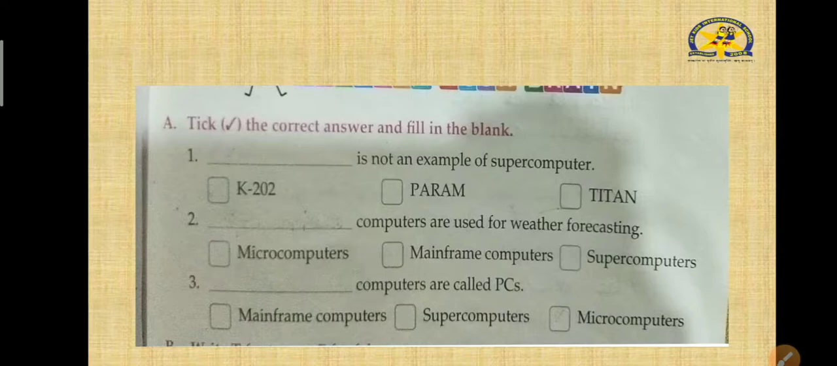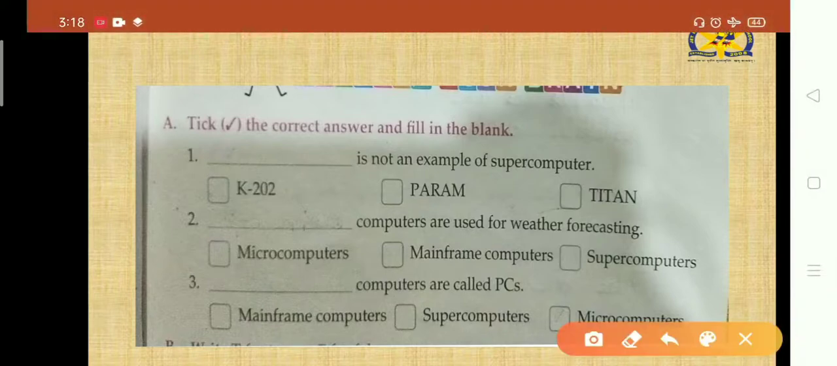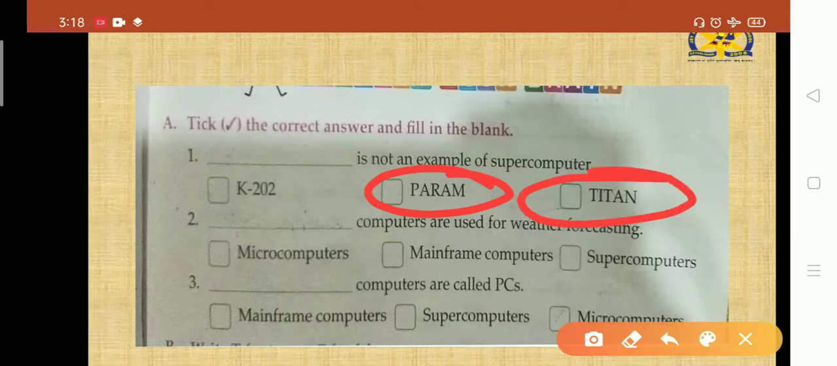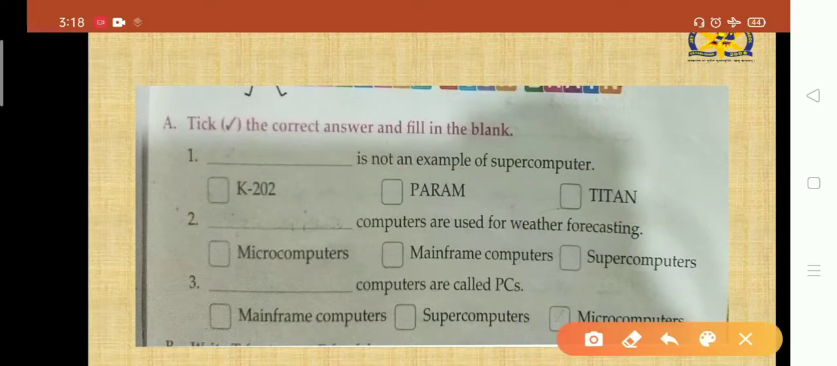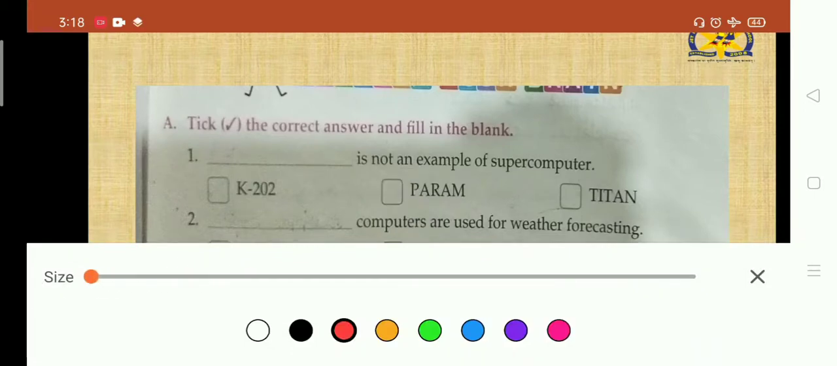So first one is about dash. First one, dash is not an example of supercomputer. Clear? So which of the following is not a supercomputer? Param, Titan, or K202? Okay, so let me tell you about this thing.